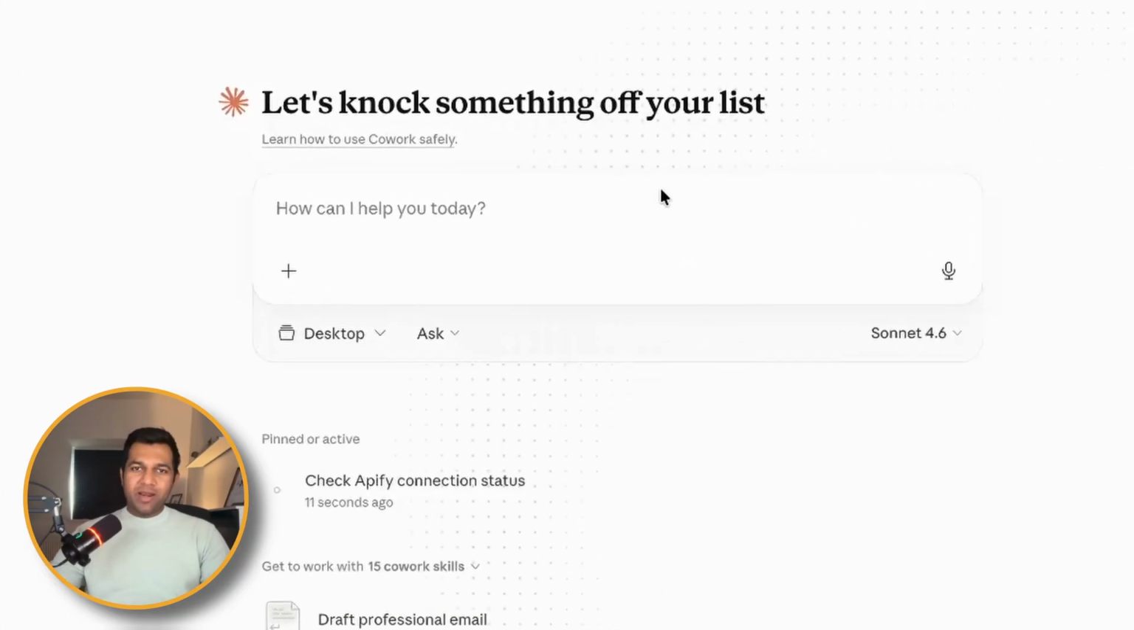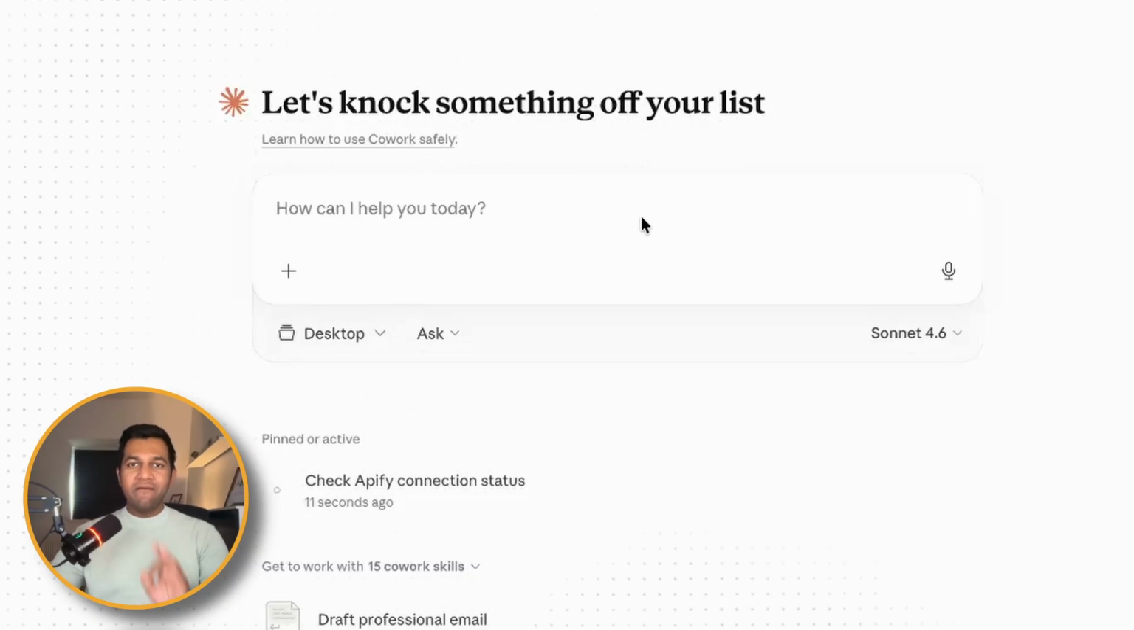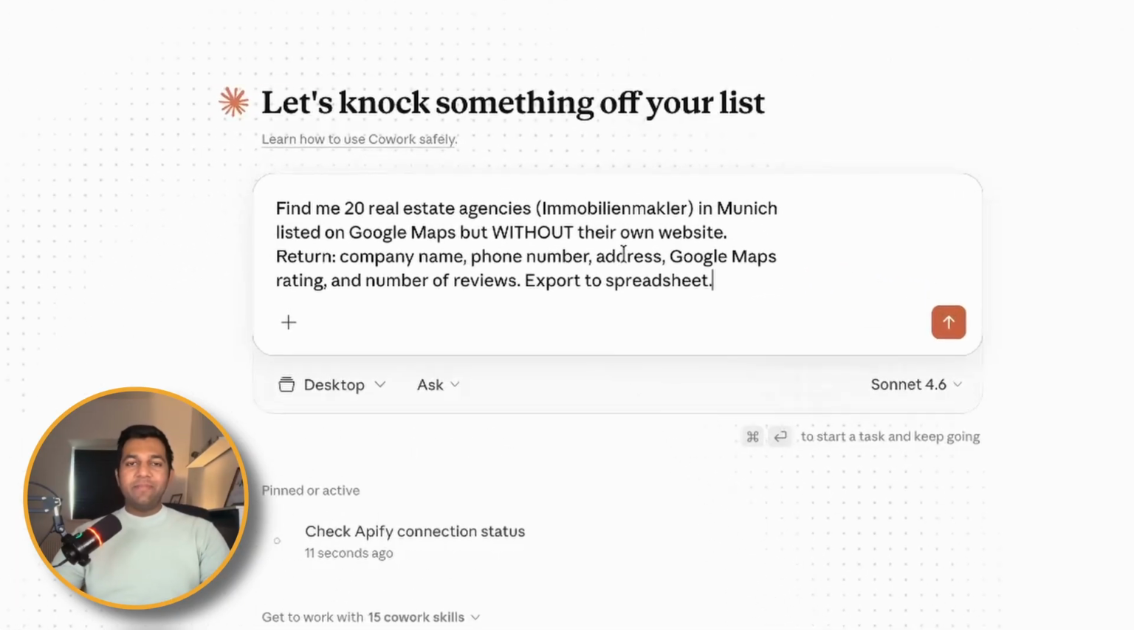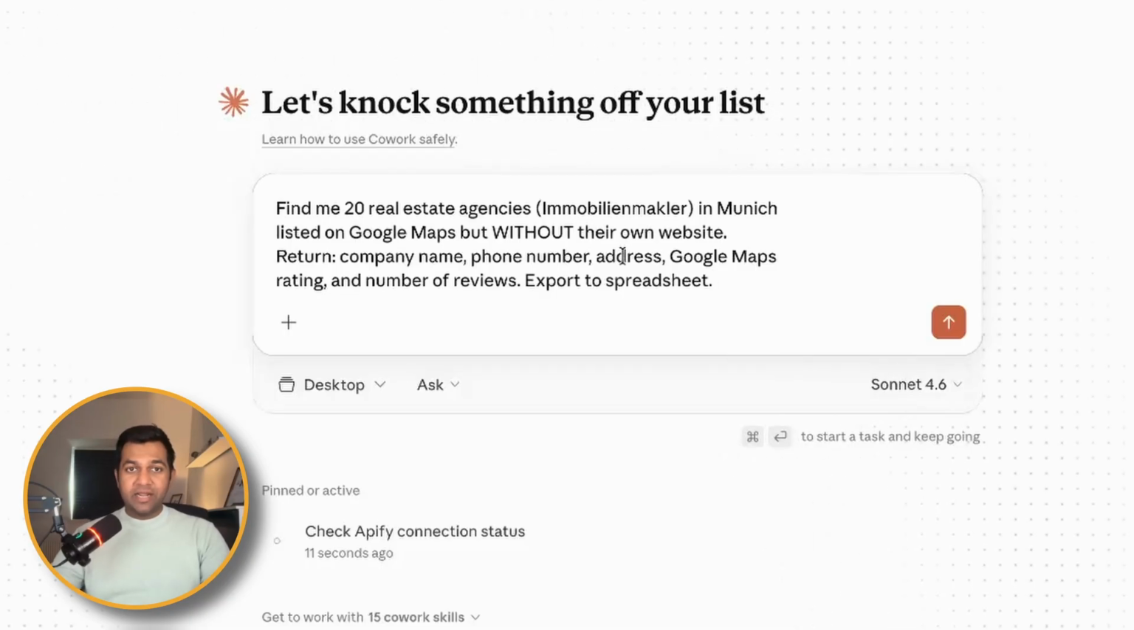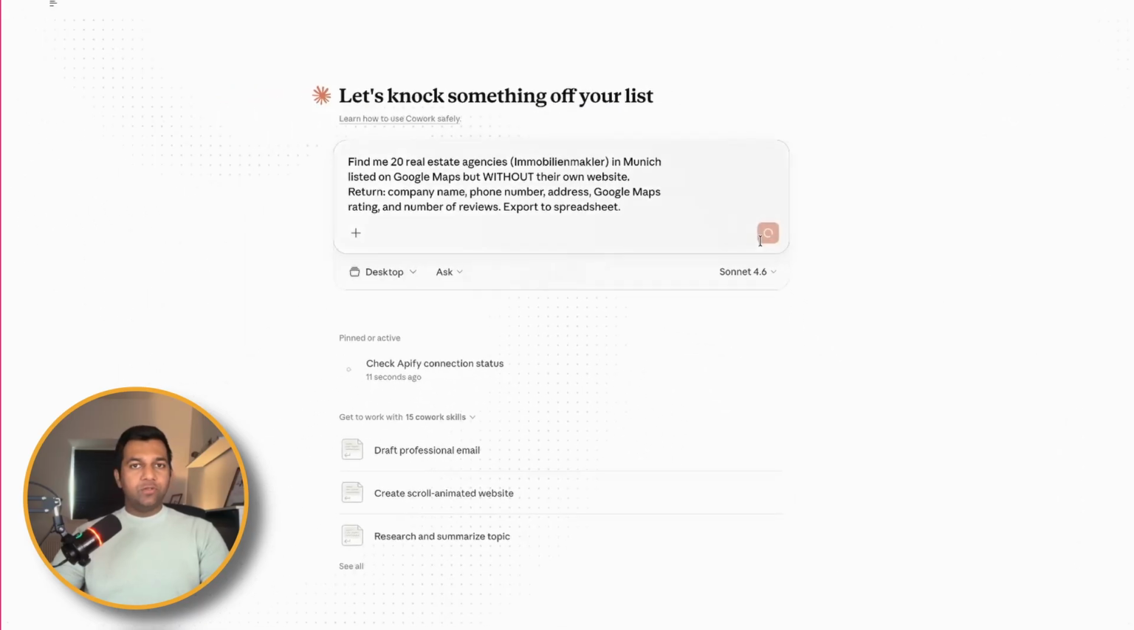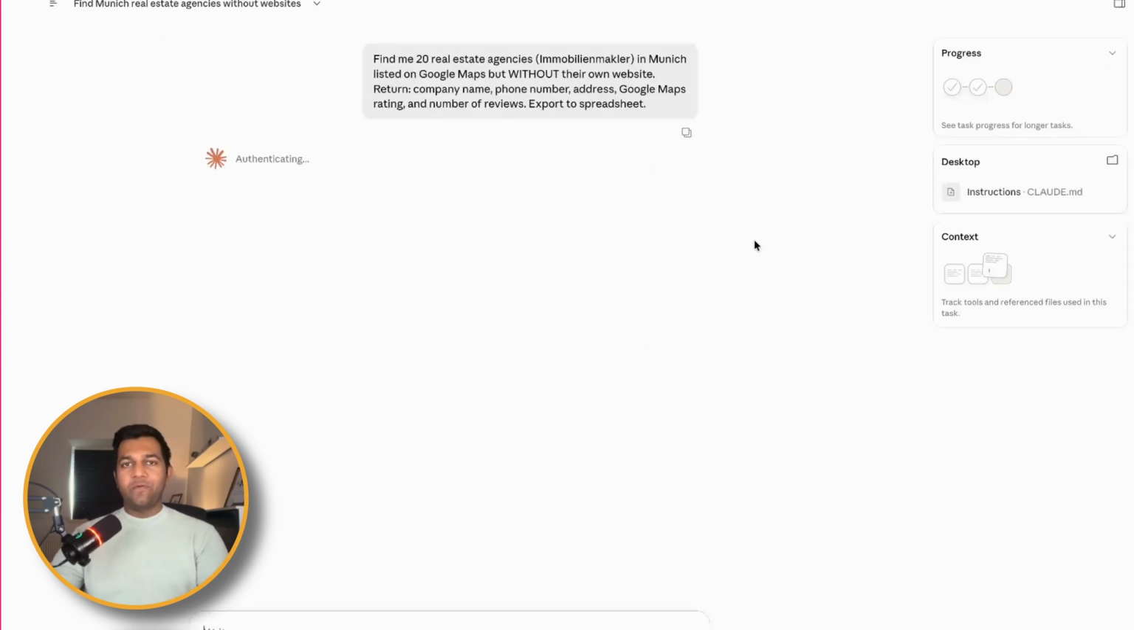Alright, demo 1. I'm based in Germany, so I will think like I am a freelancer who builds websites. So I will paste this prompt: find me 20 real estate agencies in Munich listed on Google Maps but without their own website. Write company name, number, address, Google Maps rating and number of reviews. Export it to a spreadsheet. I will select Sonnet 4.6 here. You can also select Opus, but it will burn a lot of your credits. For now, Sonnet is fine for the demo.